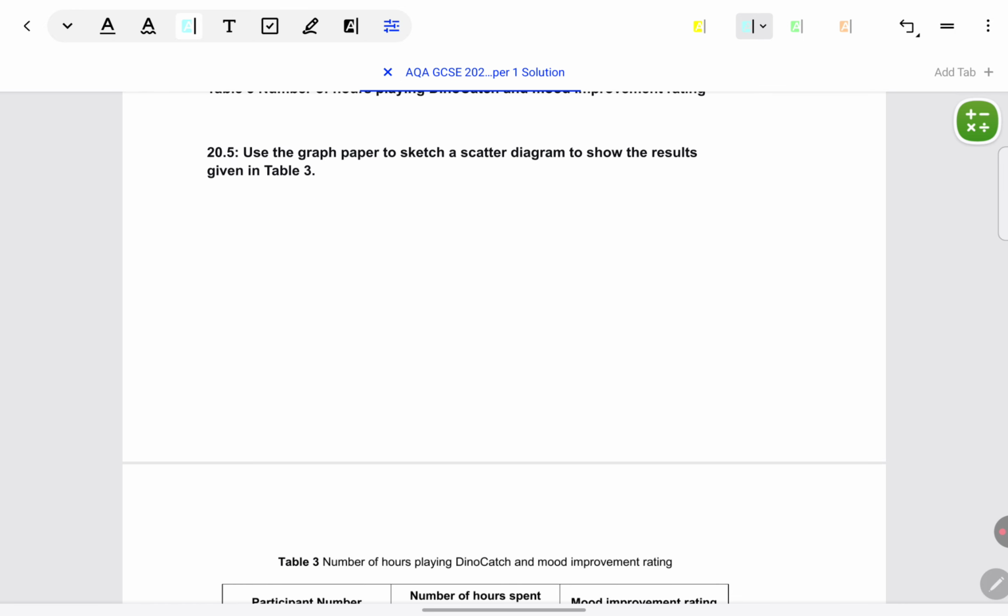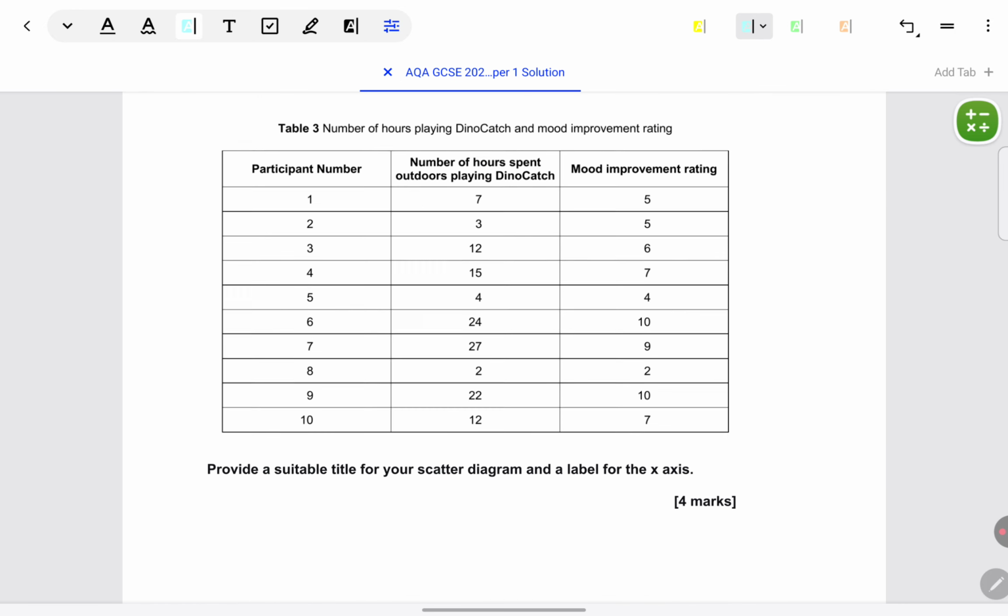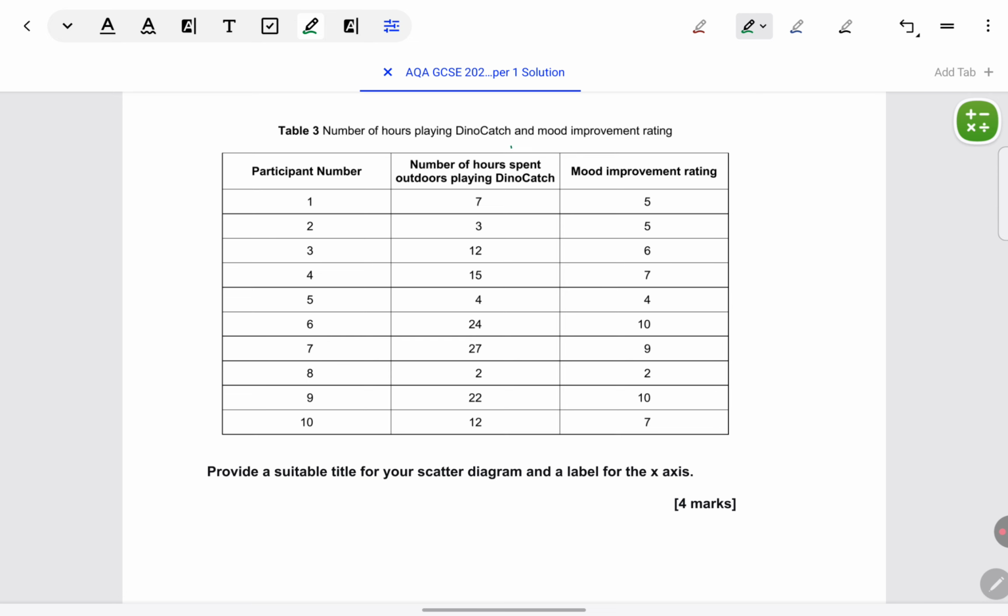They want us to draw a scatter diagram. So we can see the first covariable is here, number of hours on Dino Catch. Second covariable is here, mood improvement rating. And we have to give a title. So 1 mark they'll give for title, second mark for axis labeling correctly, third for drawing the scatters correctly, and fourth will be the overall trend should be moving in whatever direction it's expected. Like in this case, positive correlation.